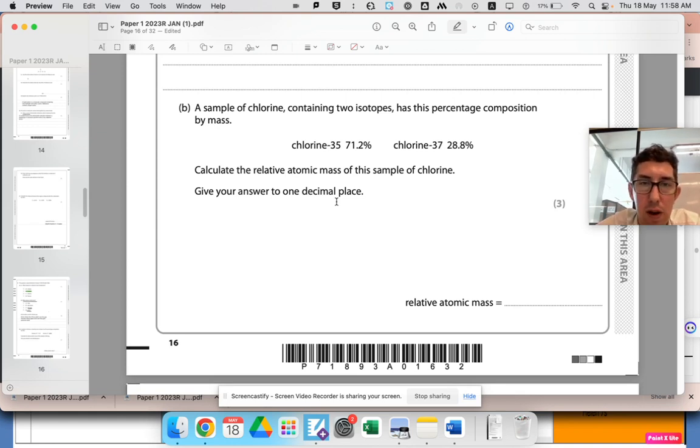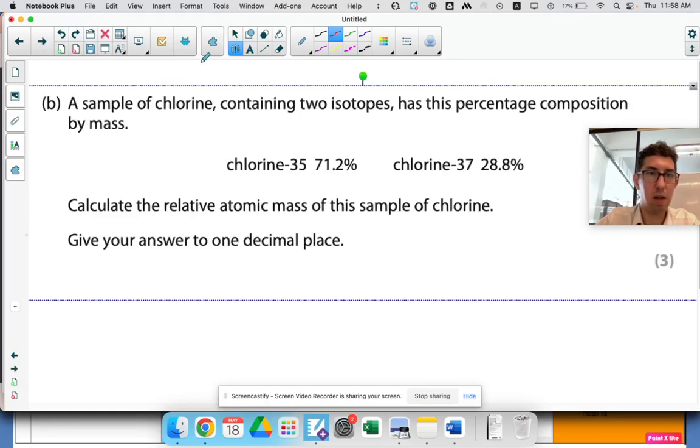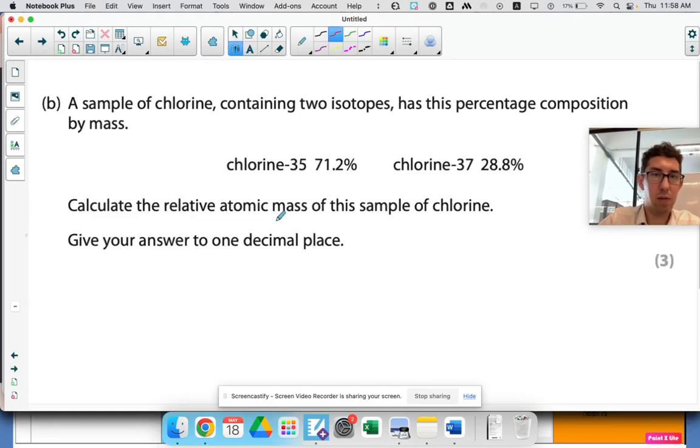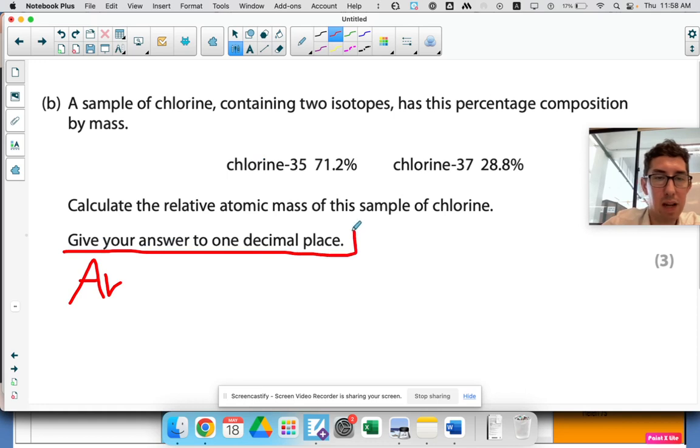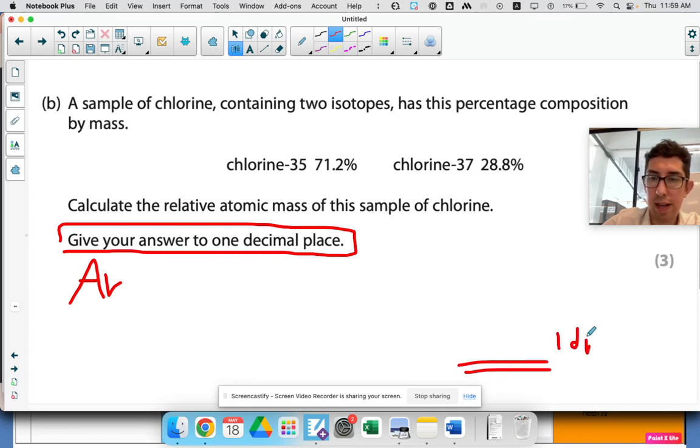Okay, a sample of chlorine containing 2 isotopes has percentage composition. So this is a relative atomic mass question. Let's go and do this. Okay, so here we go. The equation you need is relative atomic mass. Whenever you're doing maths questions, always check whether they've talked to you about decimal places, and underline it if they have. Maybe even put where your answer is going to be. I'm going to write down 1 dp just to remind me.